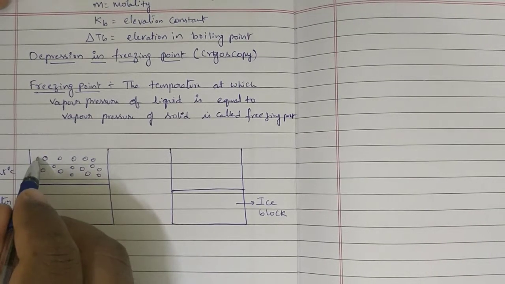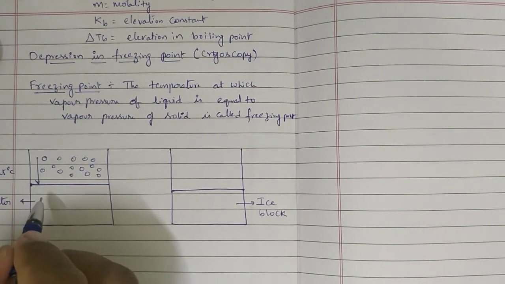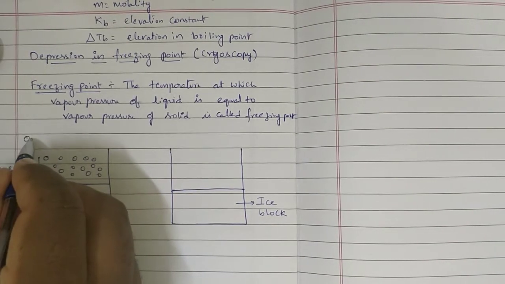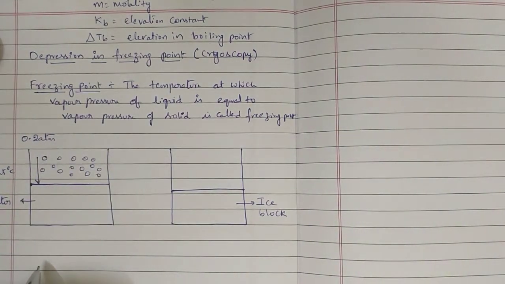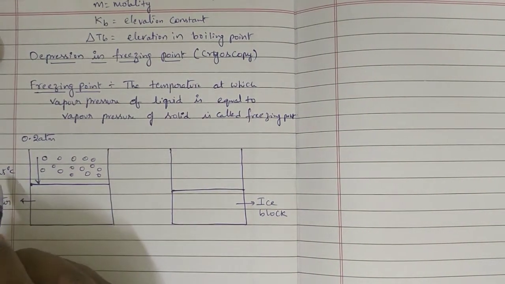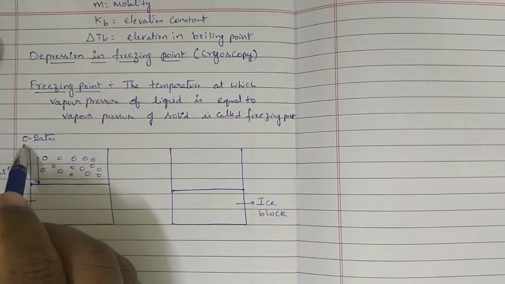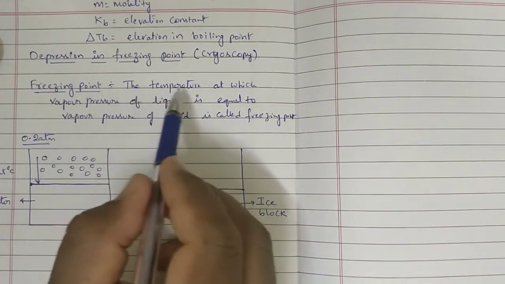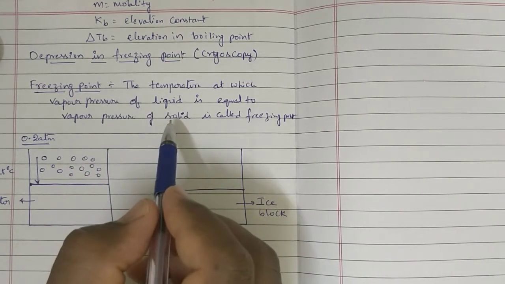These 15 molecules, they will apply some pressure on the surface of the liquid, that is 0.2 atmosphere. At 25 degrees centigrade, vapor pressure of the liquid is 0.2 atmosphere. Observe the definition clearly. The temperature at which the vapor pressure of liquid is equal to vapor pressure of solid.